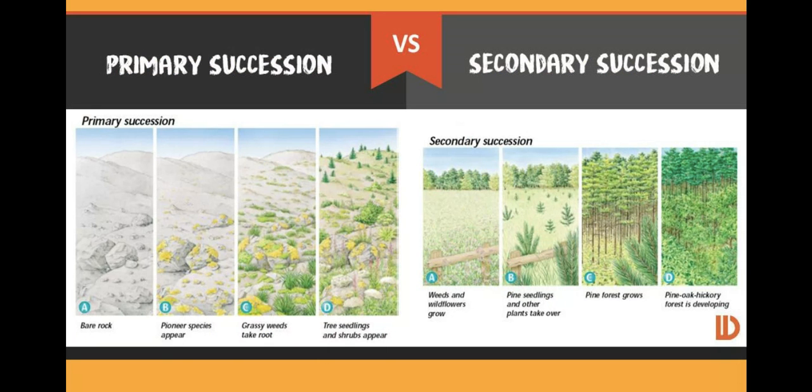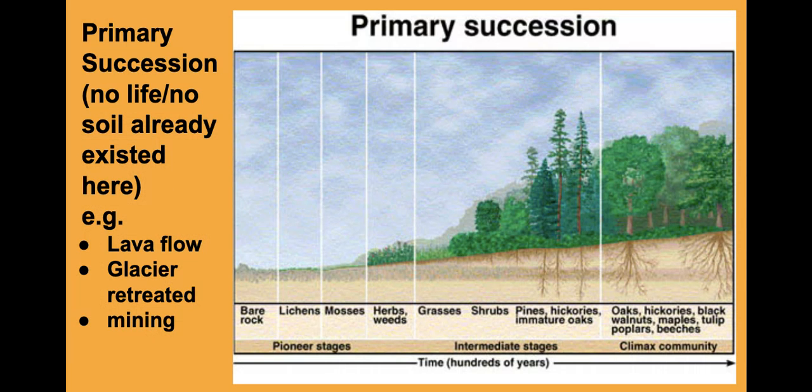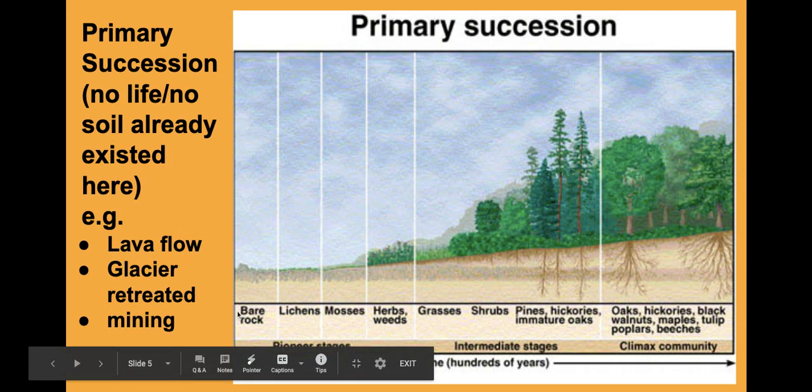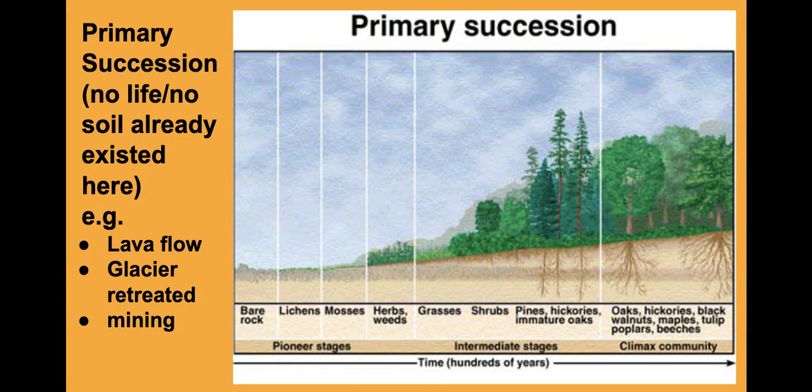Okay, there are two types of ecological succession, and the purpose of knowing the two types is the type of species that are present and the main parts, as in where do they start from, recognizing pictures that represent primary or secondary succession. So let's start with primary succession. Primary succession starts with no life. There's no soil. There's only rock. So rock starts in primary succession.